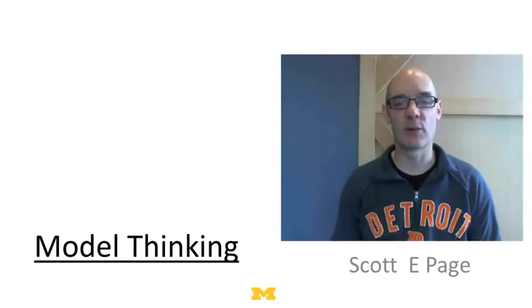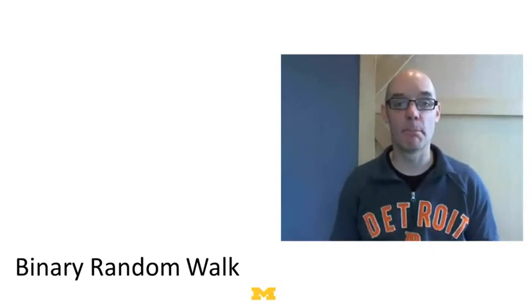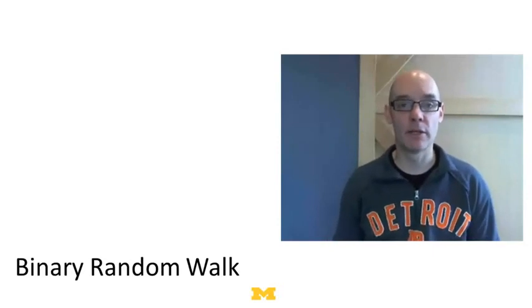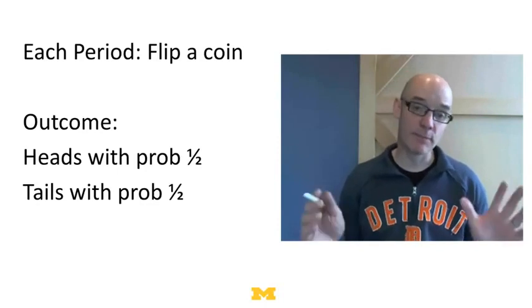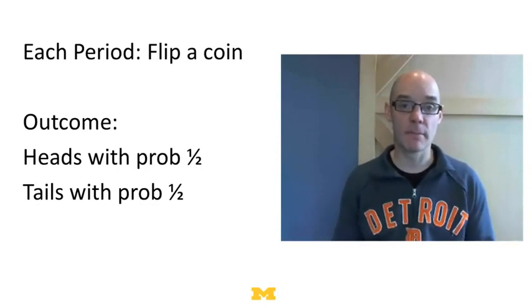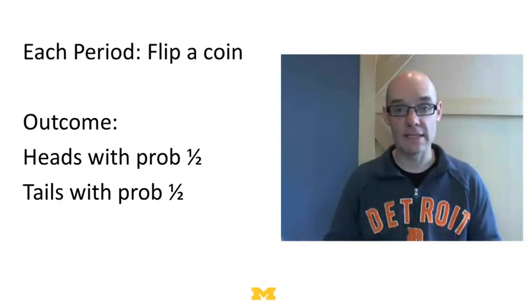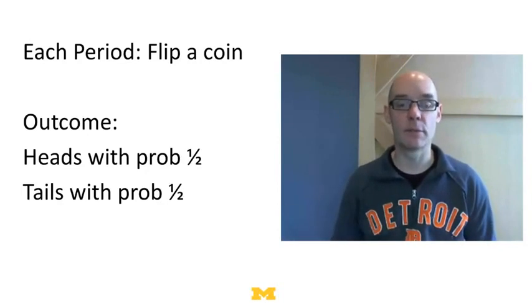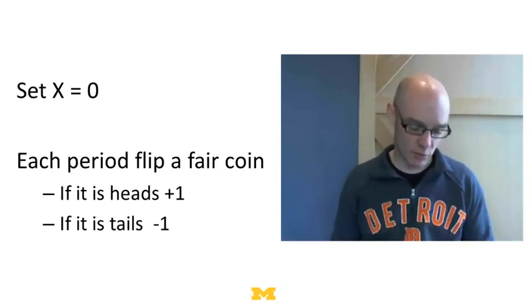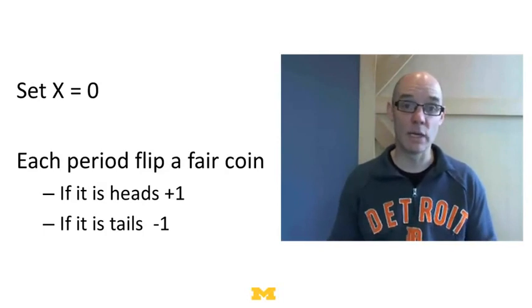Hi, in this lecture I want to talk about a very simple model known as the binary random walk model. Now, the binary random walk model works as follows. Assume that each period I flip a coin, and it can either come up heads or come up tails. All I want to do is turn that idea into a model. Here's how I'm going to do it. I'm going to define a variable called x, and that's going to be my winnings.